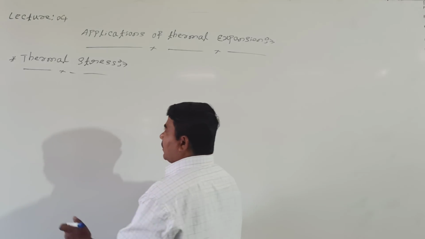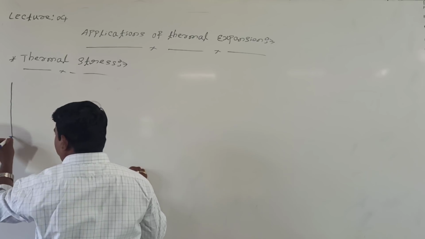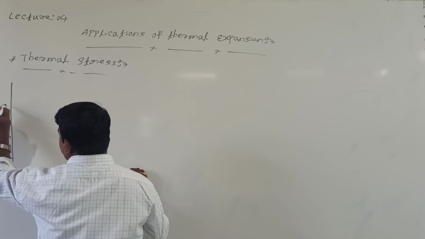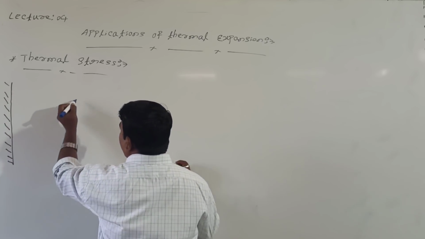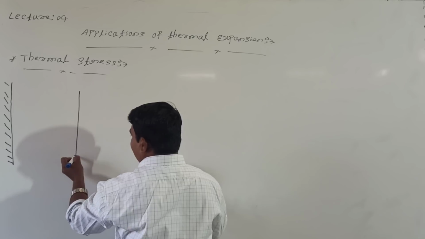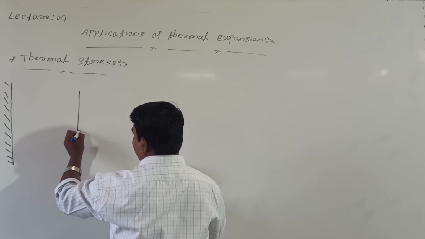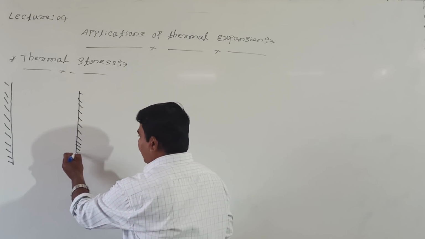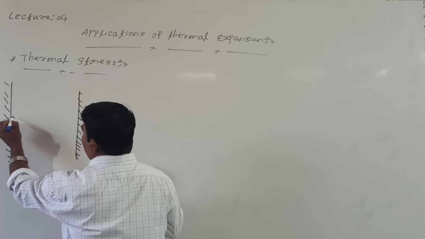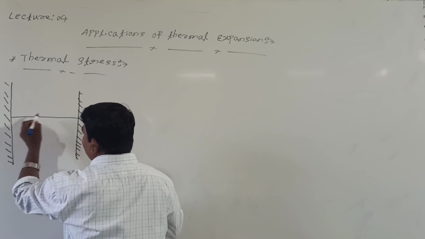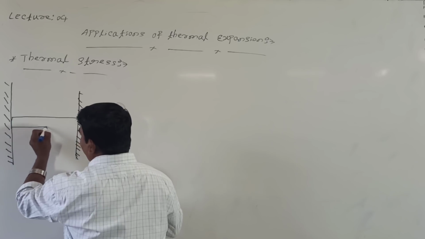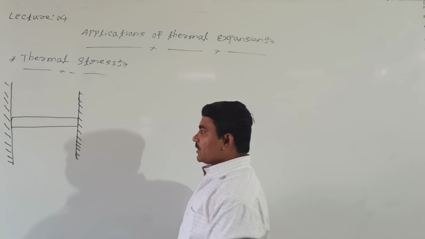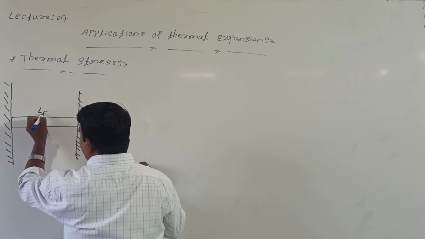See here, this is one rigid support. I will take another rigid support. Now, in between these two walls I want to fix a material of length L0. Remember, this is nothing but the metal rod, fixed between two rigid supports. What is the length here? Length equals L0.